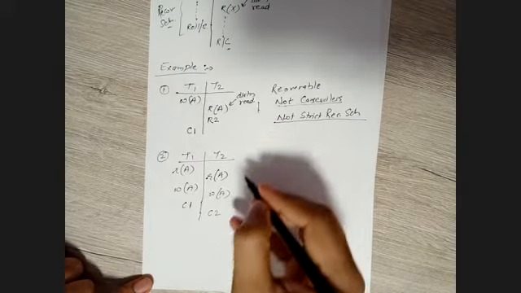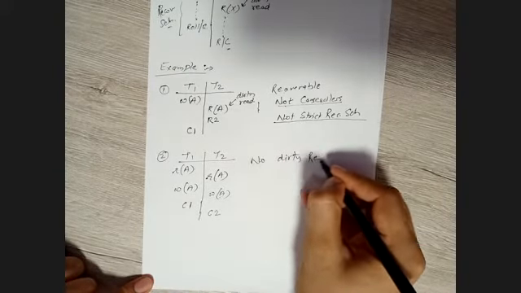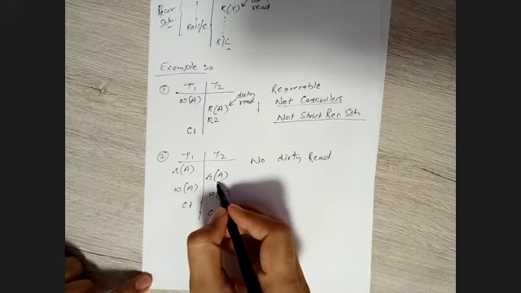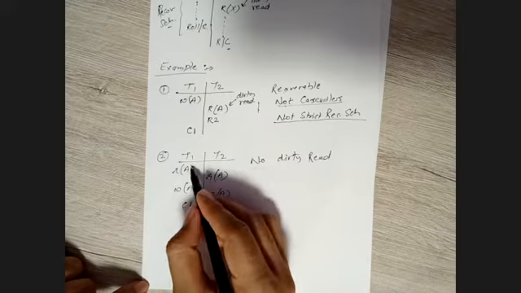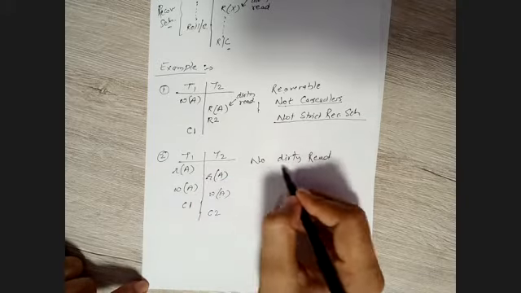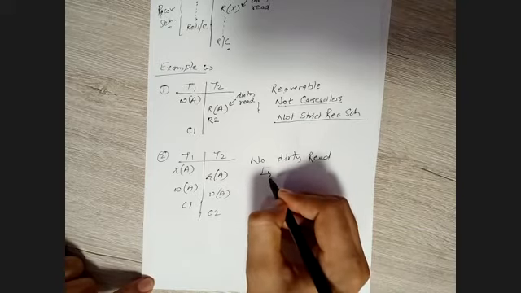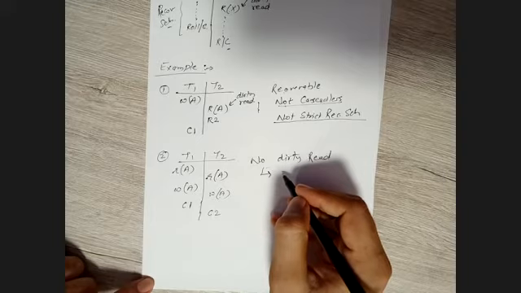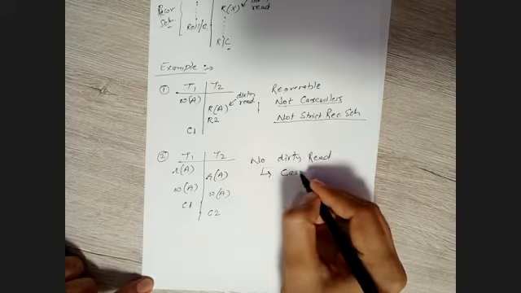We can see that there is no dirty read over here. We have these read operations, but these are not fetched by any transaction performing a write operation on or before this operation. So there is no dirty read. This is your cascadeless rollback problem.